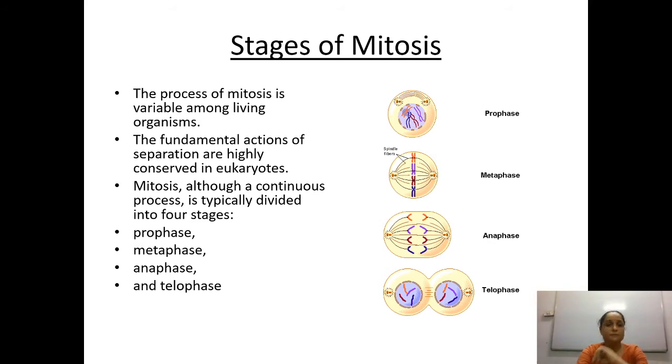So, the process of mitosis is variable among living organisms. The fundamental actions of the separation are highly conserved in eukaryotes. The fundamental steps are conserved in the case of eukaryotes. One step is going to be followed by the other. Mitosis, although it is a continuous process, is typically divided into four stages: pro, meta, ana, and telo.